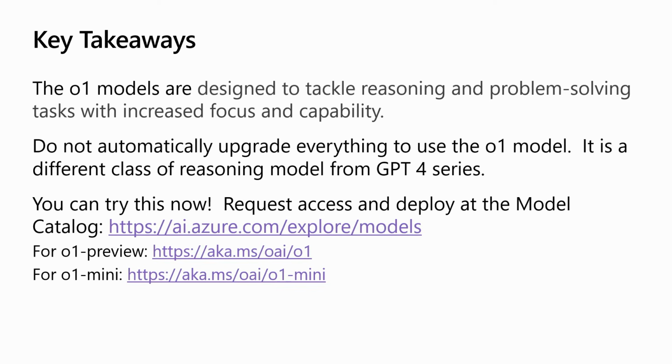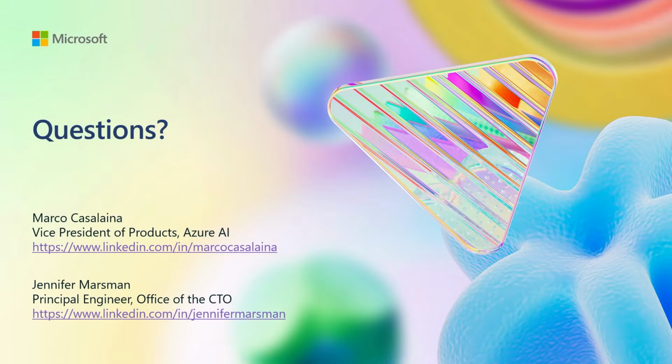And then finally, you can try this now. You saw some of the cool stuff that we were doing, and you can request access and deploy it in the model catalog at ai.azure.com/explore/models. And there's short links for the ones there as well. Or try it at the GitHub Model Marketplace. And you saw the URL, or you could just type that into your favorite search engine. It'll take you right there. All right, and we can't wait to see what you guys build with it.